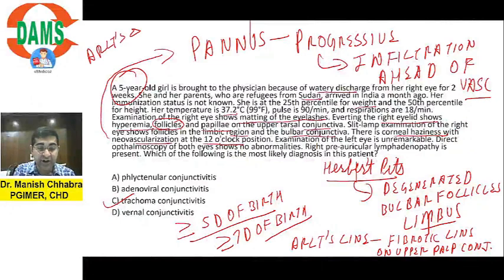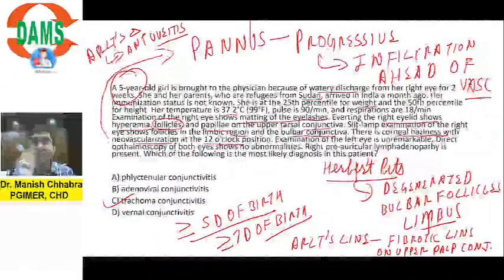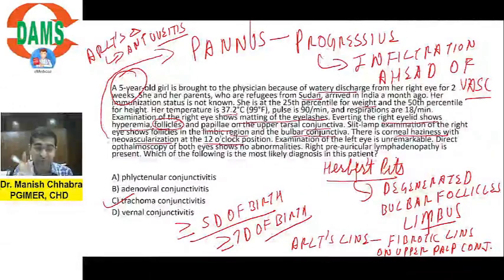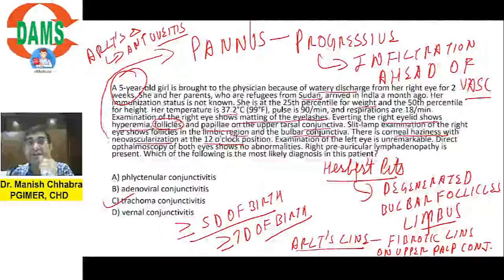Arlt's triangle is seen in anterior uveitis. It is due to the presence of keratic precipitates in a vertical triangular fashion at the back of the cornea in anterior uveitis. Don't confuse Arlt's triangle with Arlt's line. Arlt's line is a fibrotic scar which is present on the upper palpebral conjunctiva in trachoma. Is it understandable? Okay, now next question to all of you.